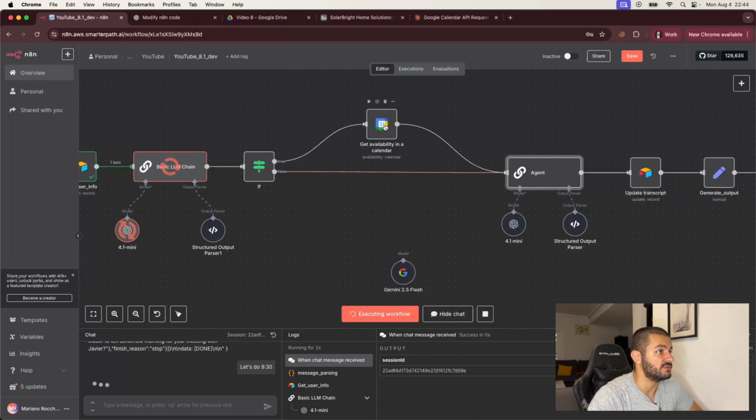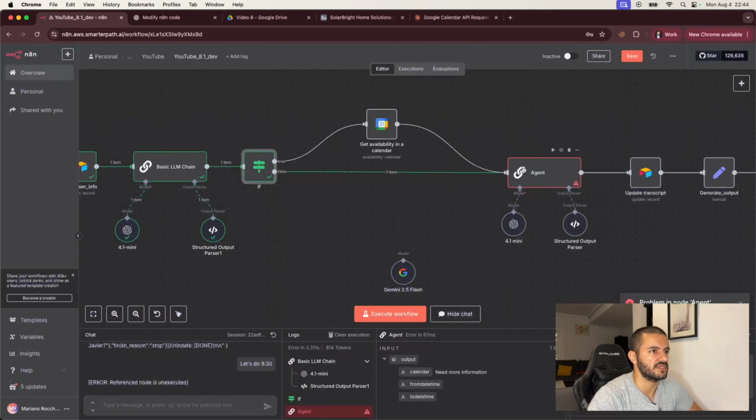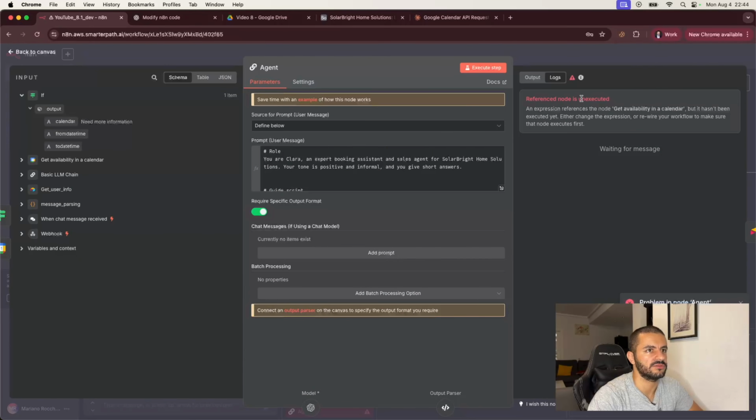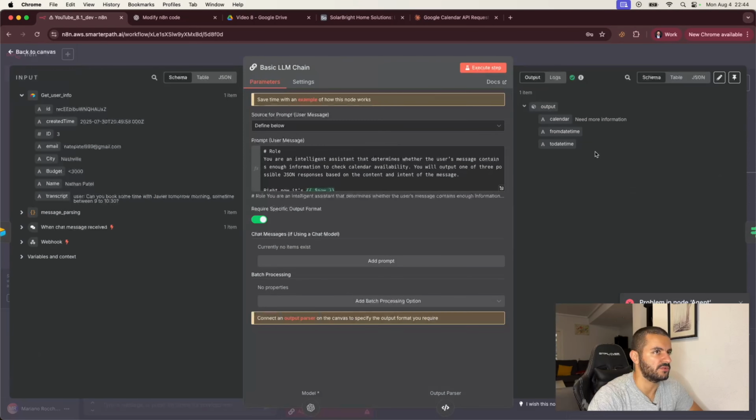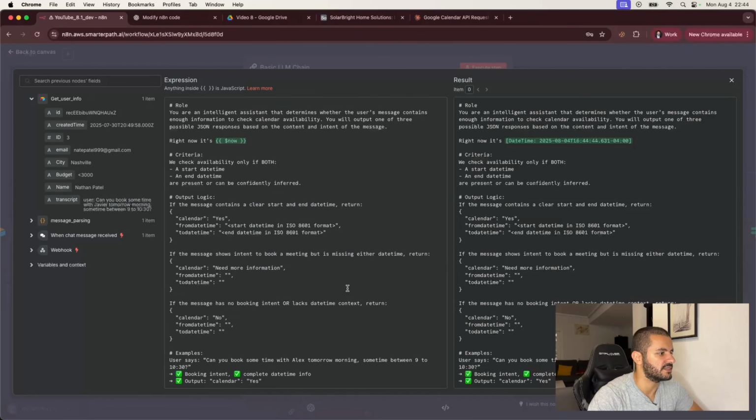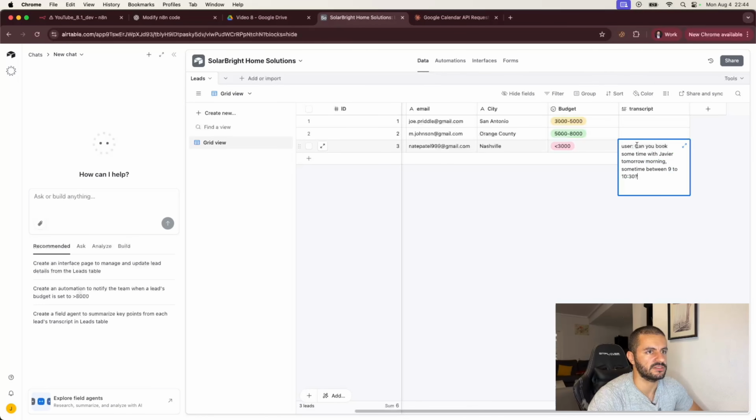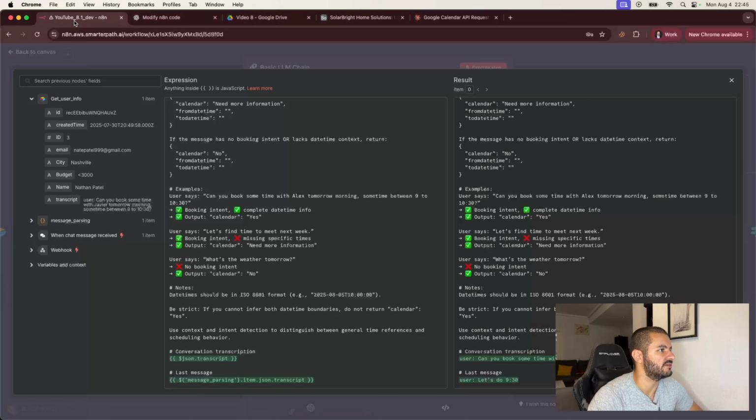So it's gonna go again. It's gonna do 9:30 here. It didn't get this time. So here we are having an issue. Get availability in a calendar, it hasn't been referenced because here we did this wrong. Do we have the context? Let's check this. You book sometime with Javier tomorrow morning, sometime between 9 to 10:30. Let's do 9:30. So for some reason, we are not saving properly what we are giving back to the agent. So the AI is not being properly saved.